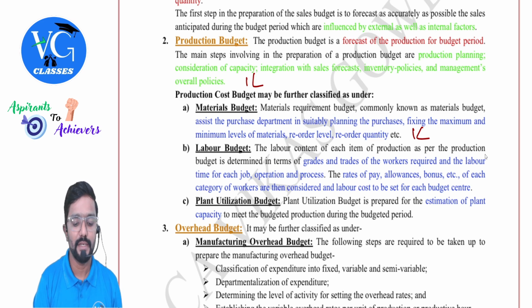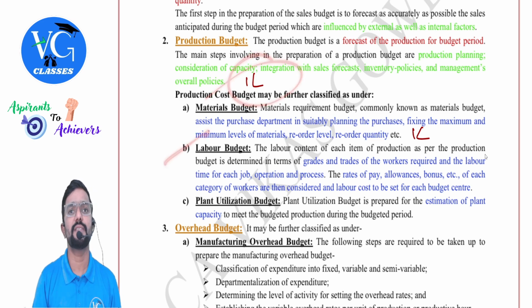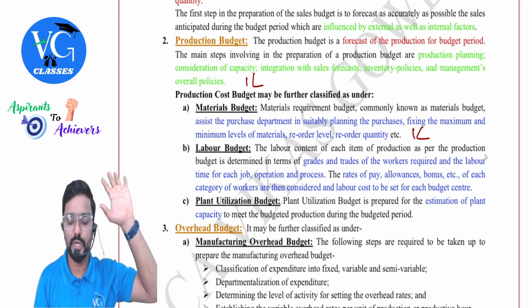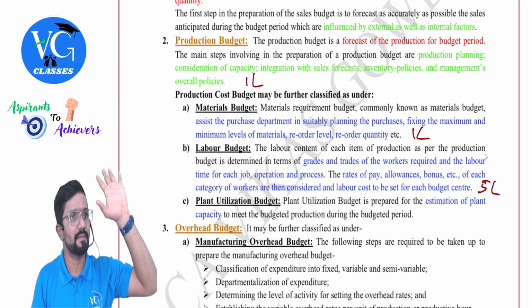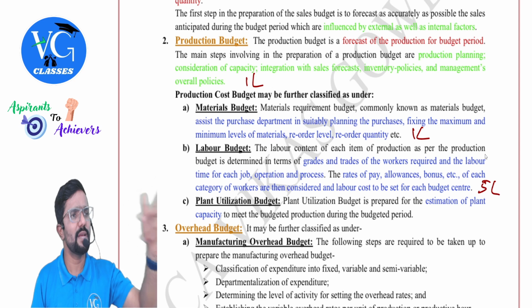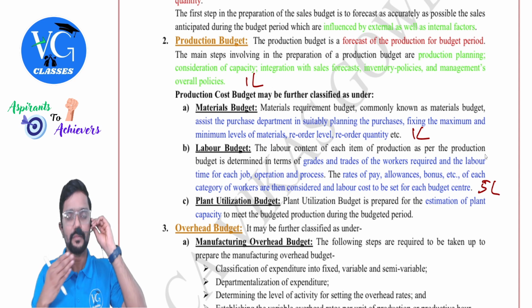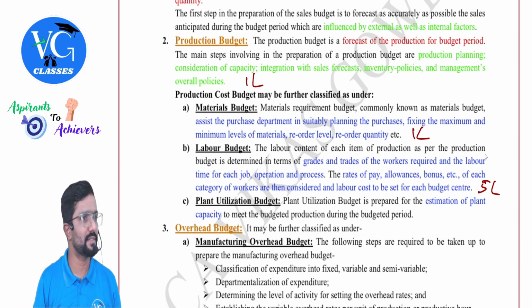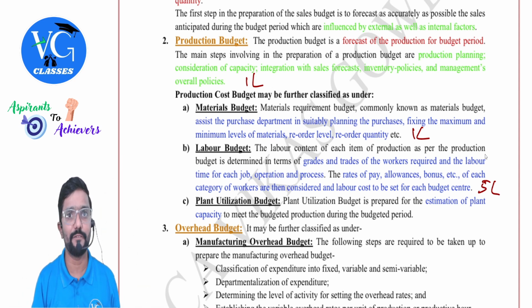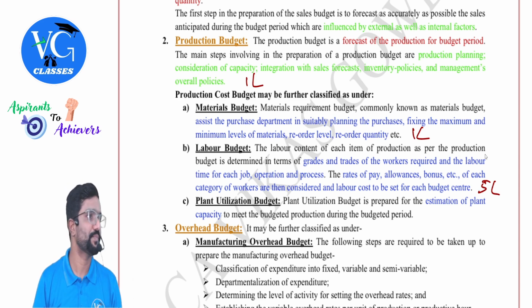Next, labor budget. Sir, to produce 1 lakh units, how much labor is required? Assume to produce each and every unit, we require 5 hours of labor. That means totally we require 5 lakh labor hours. That means how many laborers? Each laborer can work for how many hours? Divide it. Now assume totally we require 100 laborers. Do we have them? Assume presently we have only 80 laborers. Make them work extra shift or else appoint new workers.